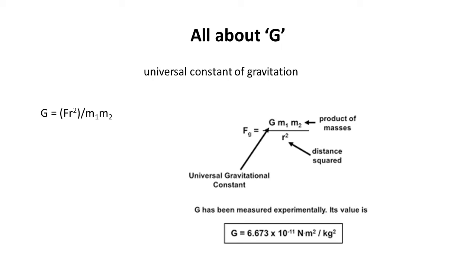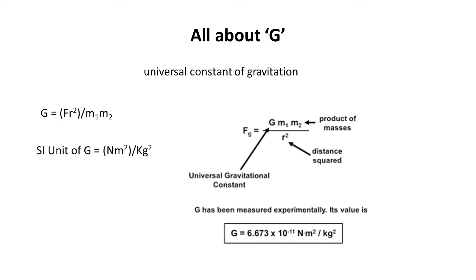So, how to find out that value? Let us consider if there are two objects having unit masses. Unit masses means 1 kg mass, and the distance between their centers is 1 meter. Now look at the formula. G is equal to F r square upon m1 m2. Here the distance between them is 1 meter. So r square will become 1 square, that is 1, and m1 m2 unit masses these objects have. So unit masses means 1 kg mass. So 1 multiplied by 1, that is also 1. So F multiplied by 1 divided by 1. So here we will get G is equal to F.